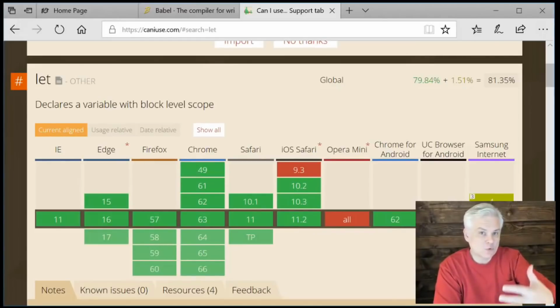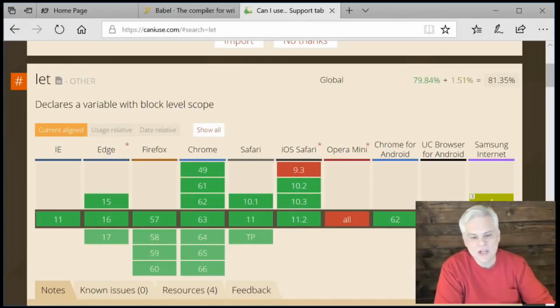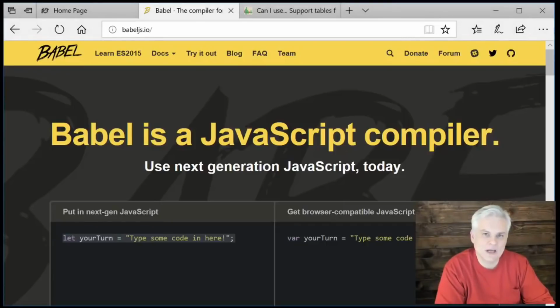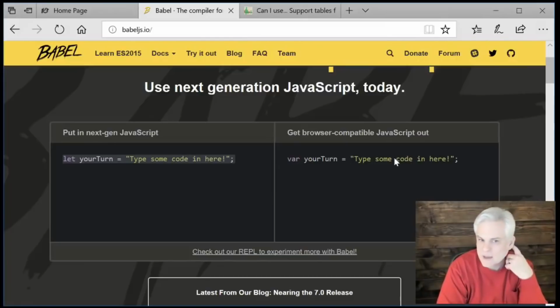Now, if you want to go ahead and use the absolute latest version of JavaScript and then take that second tack where you transpile your code so that it's backwards compatible with as many versions of the various web browsers as possible, then you want to check out a website and a tool actually called Babel.js. So you can find it at babeljs.io, and it will again use a combination of techniques to take your code, and you can see some of this little animation that's on the page right now. You can actually use this to type in some code here and see how it converts it into the older style JavaScript.